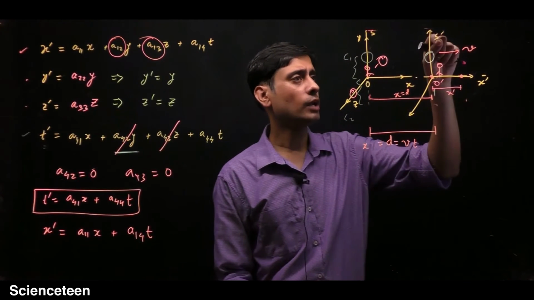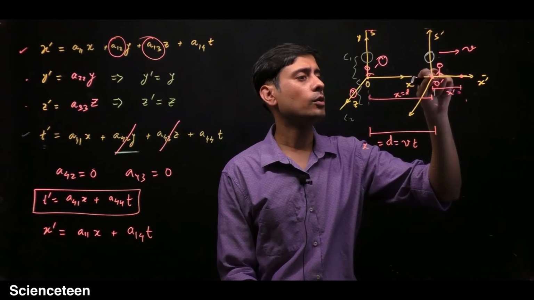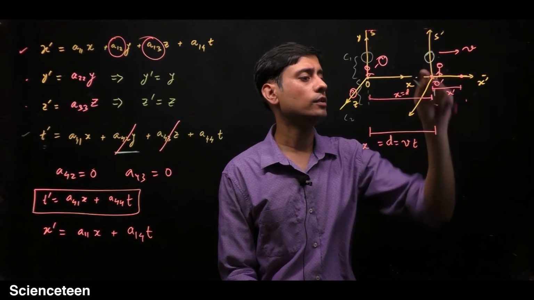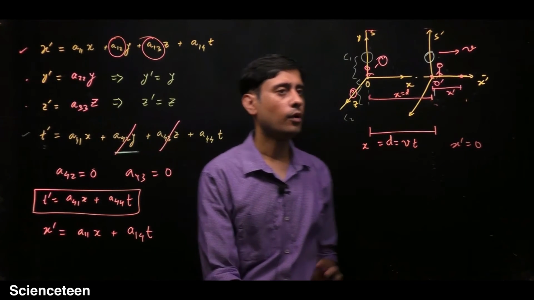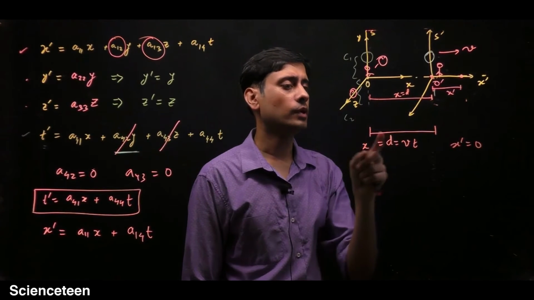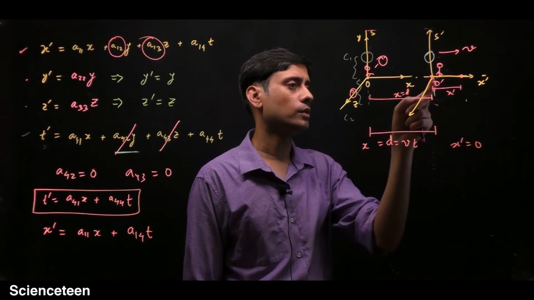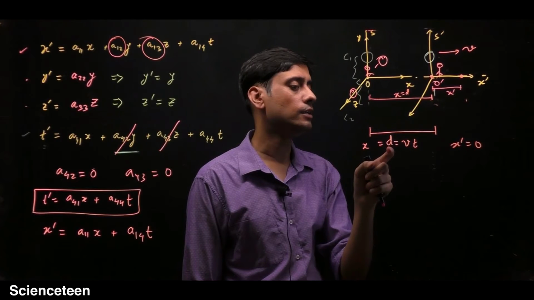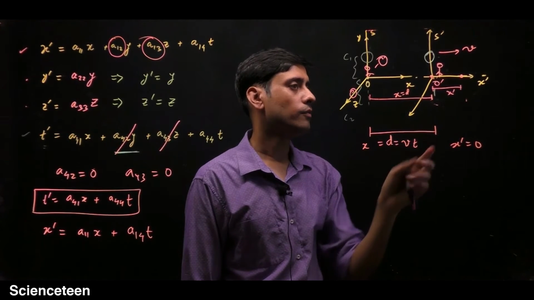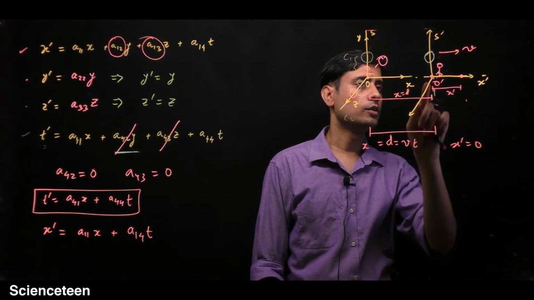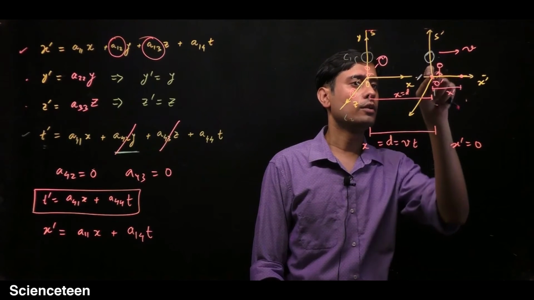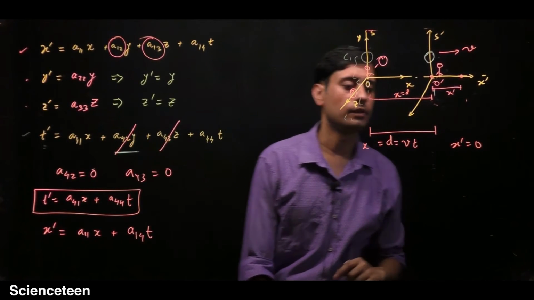And for this S prime observer, the coordinate of the same point is 0. So x prime is 0. For this S observer, the coordinate of this point is d, or vt. But for the S prime observer, the coordinate x prime is 0, because it's the origin for this S prime frame.